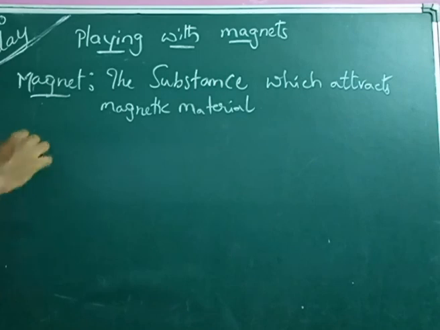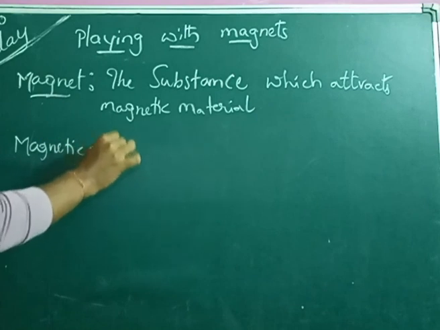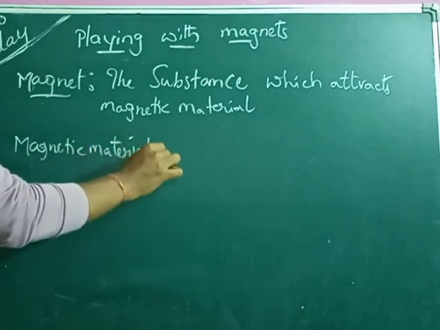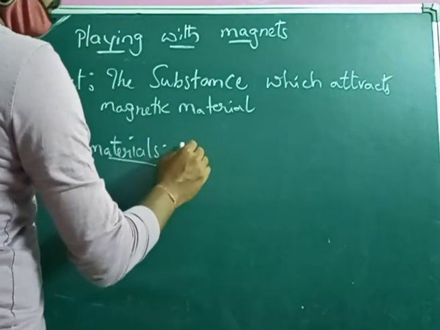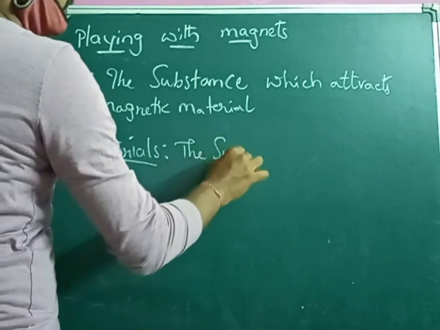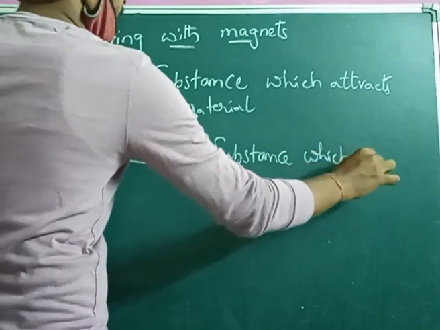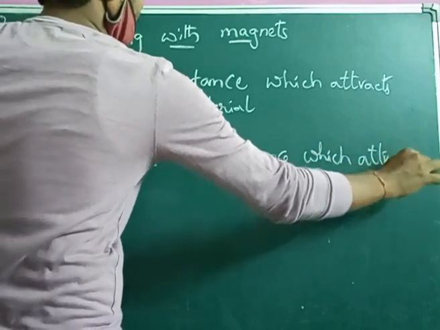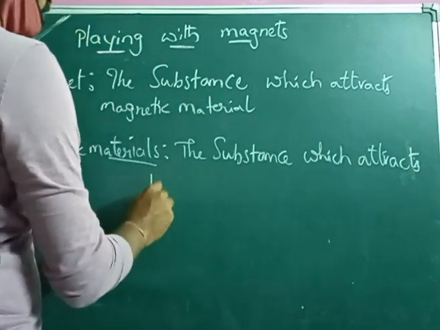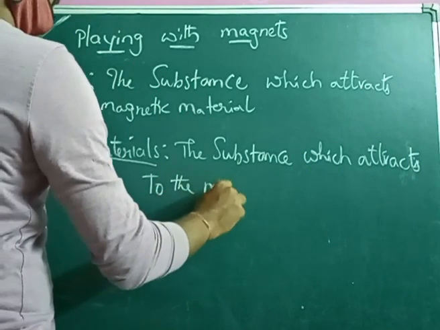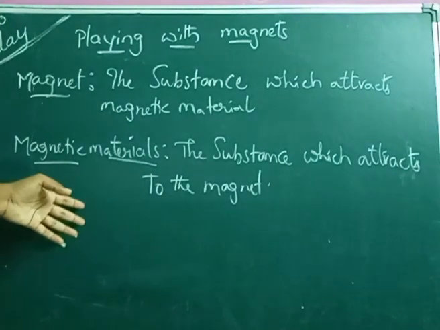And what are magnetic materials? Magnetic materials are the materials or substances which are attracted to the magnet. What are the substances which are attracted to magnets?